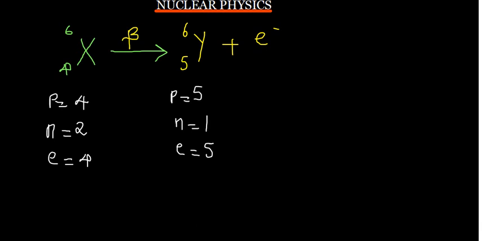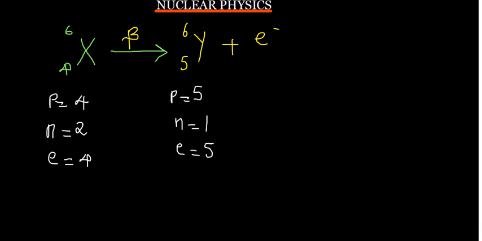So what can we deduce from this reaction? When we have a beta reaction, the proton number increases by 1. That is something we are able to determine from here. For a beta reaction, the proton number is always going to increase by 1. What happens to the mass number? The mass number does not change.